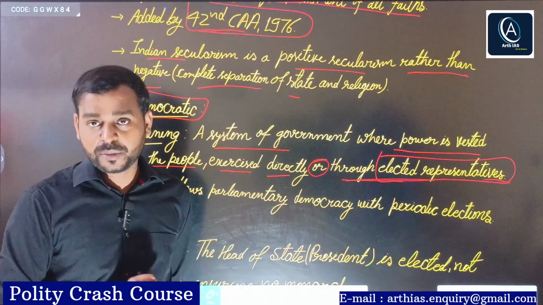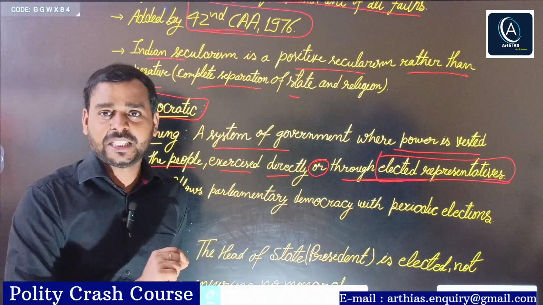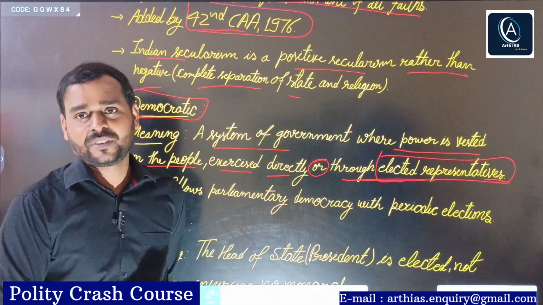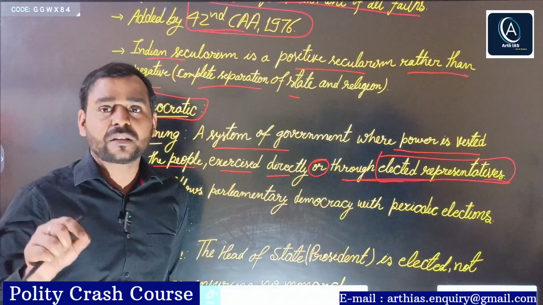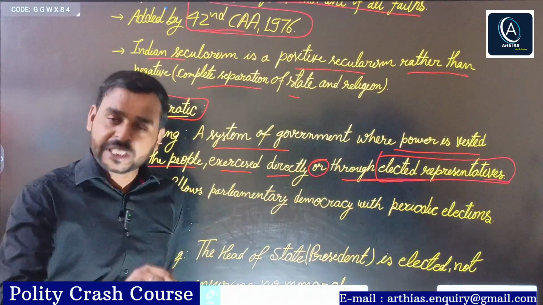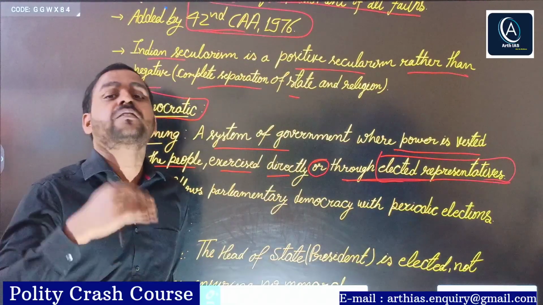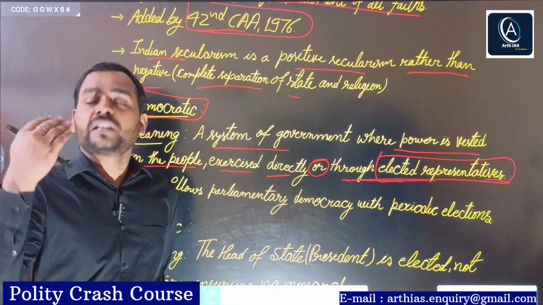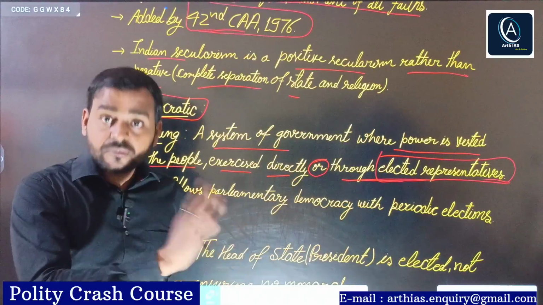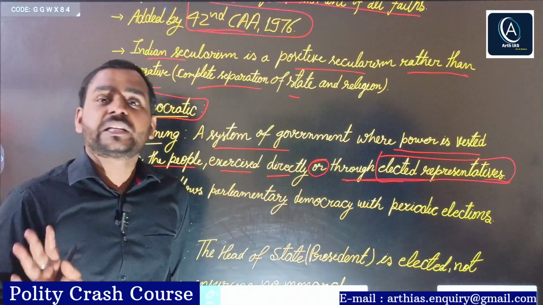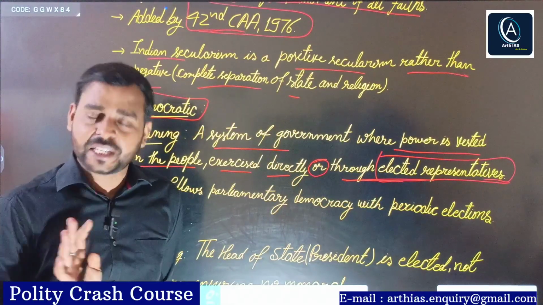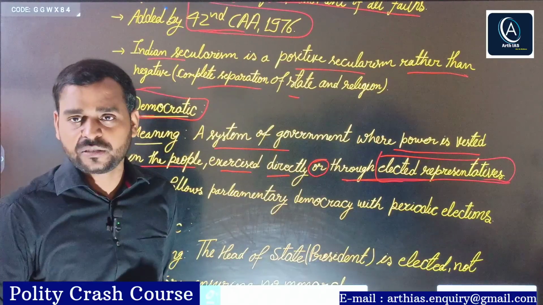Only at Gram Sabha level, because each and every voter is a member of Gram Sabha, and they participate in making plans, policies, and schemes for that village. But at the upper level, you can say even at panchayat level or state level or union level, we don't have direct democracy. We have indirect democracy or representative democracy.